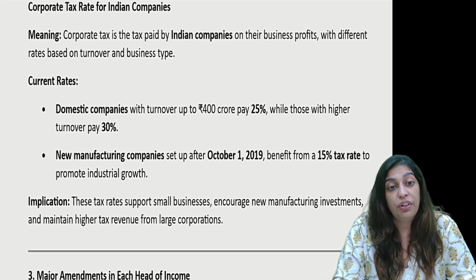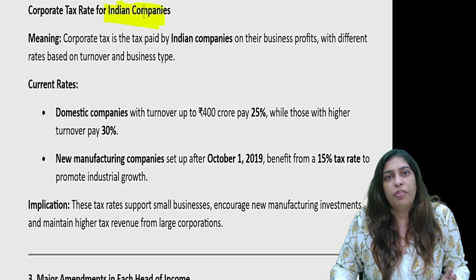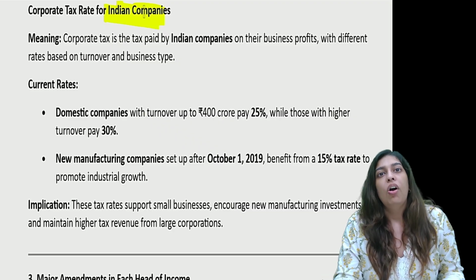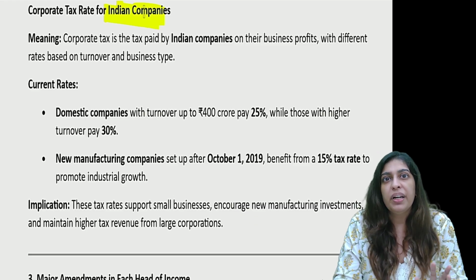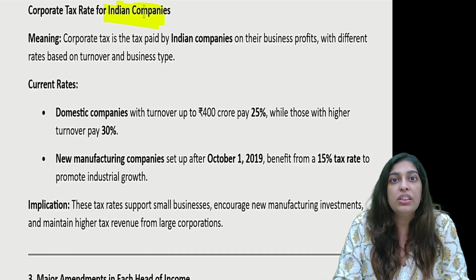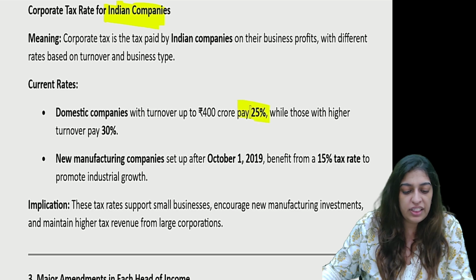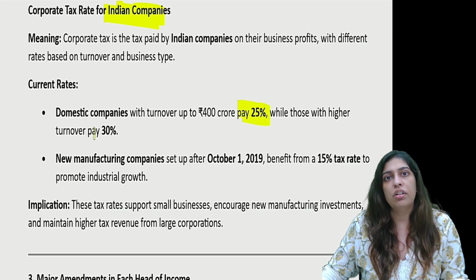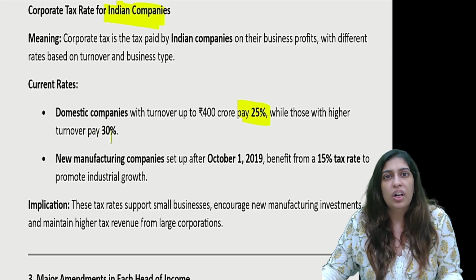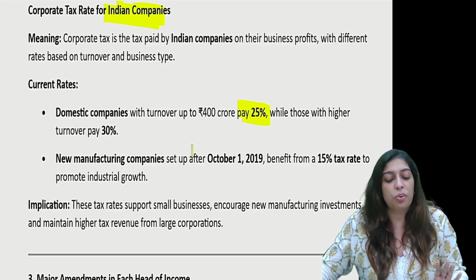Now, corporate tax for Indian companies. This is one question that I get very often: what should we opt for when incorporating an entity, LLP or a company? I generally suggest going for a company if your intention is to make profit, to have investments, etc. Because a company gives a lower tax rate. Generally, it is 25%. Okay, and obviously, if your turnover, that is sales, is more than 400 crores, then it is 30%. But if you are a new company, up to 400 crores, you pay only 25%, and if you are a manufacturing company, even better, only 15%.